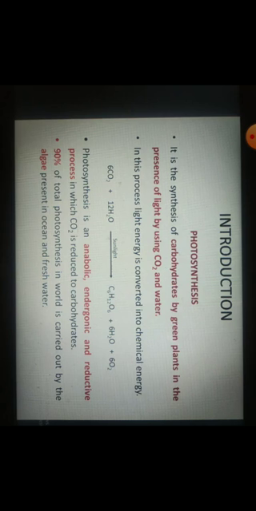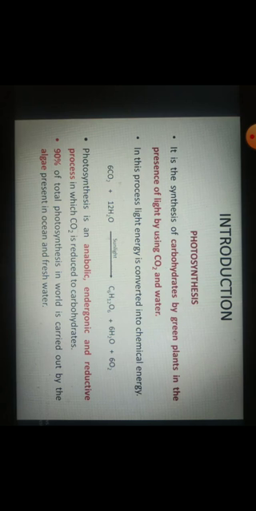Now in this process, the light energy, the solar energy which comes from the sun, is converted into chemical energy, right? So 6 times carbon dioxide plus 12 times water, this is the general photosynthesis reaction. In presence of sunlight it forms C6H12O6 plus 6 times water, which is released, and oxygen is also given out. So we generally say that plants take carbon dioxide and give out oxygen. This process is known as photosynthesis.